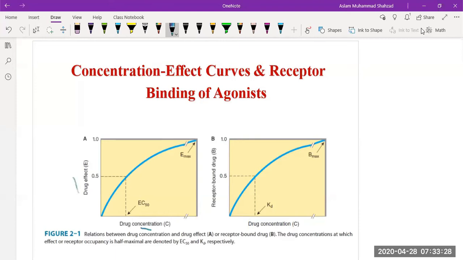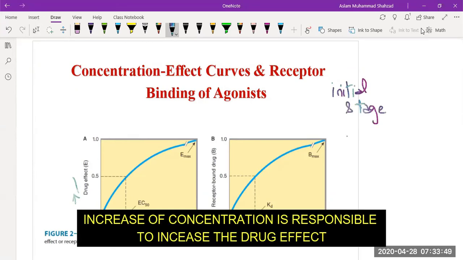And if you see, with the increase of the drug concentration, the drug effect initially increases. So it means at the initial stage, the increase of the concentration is responsible for increasing the drug effect.